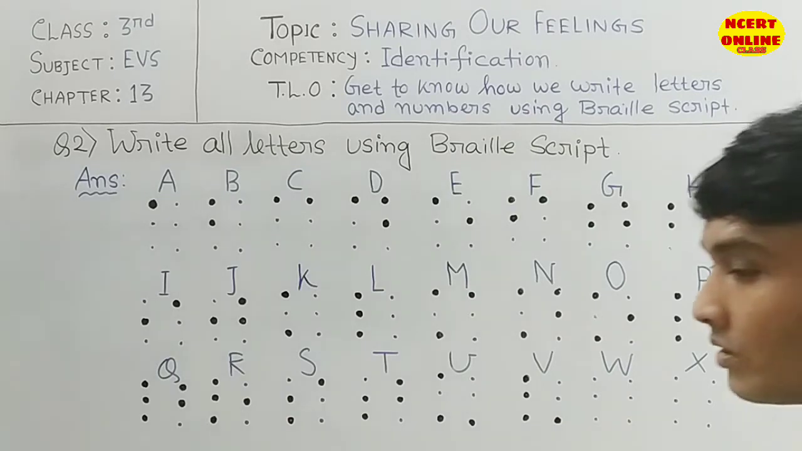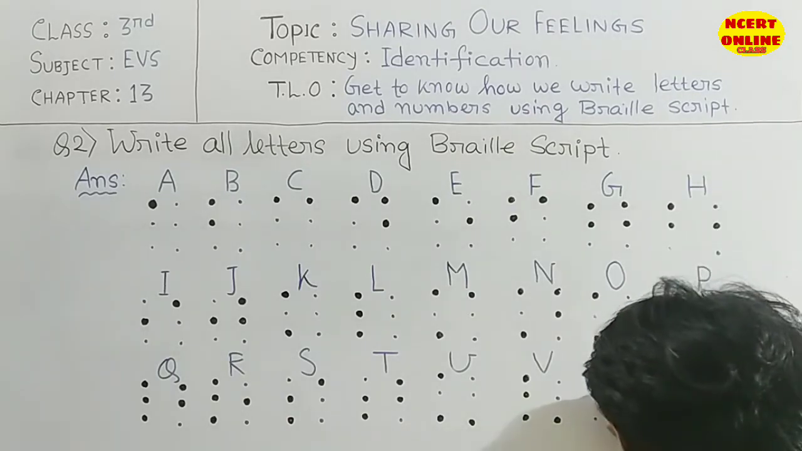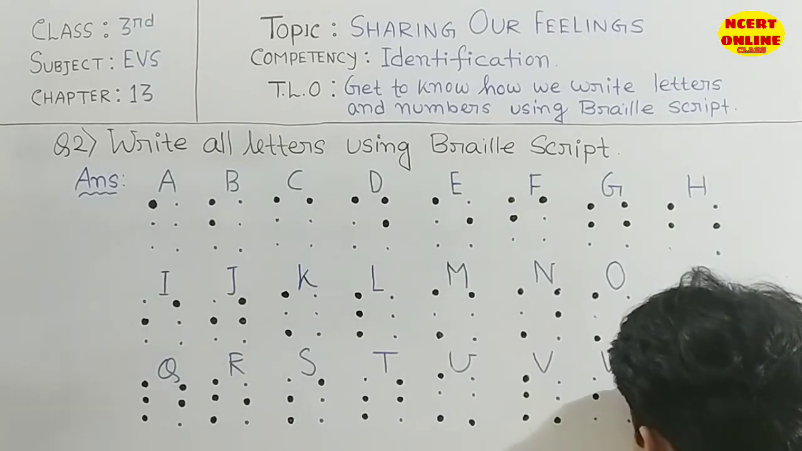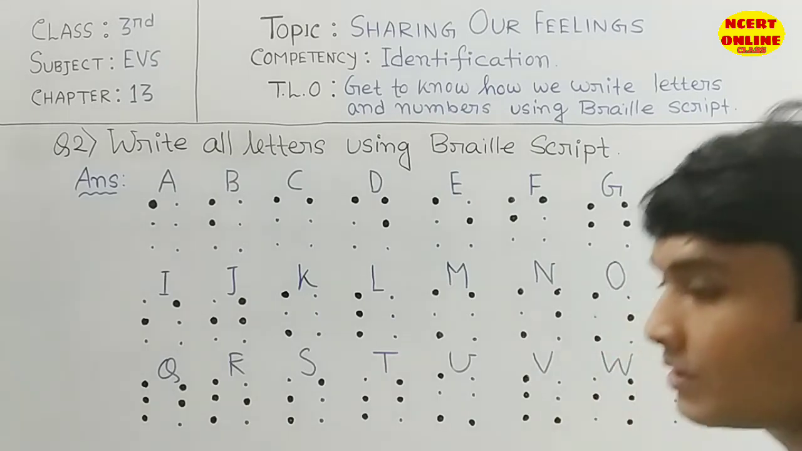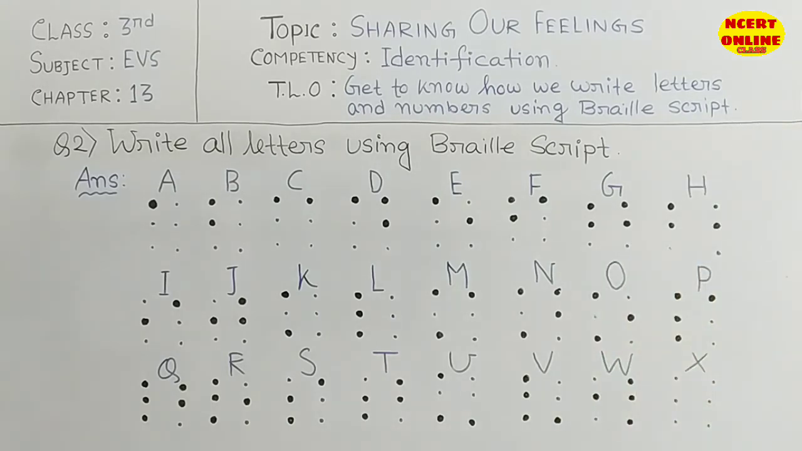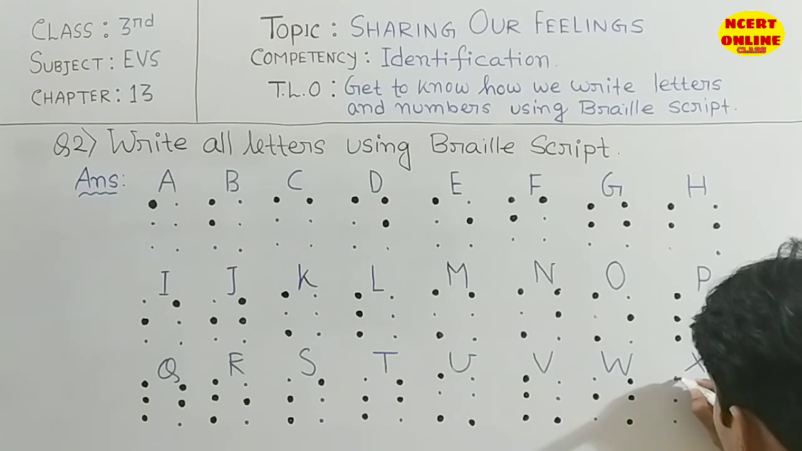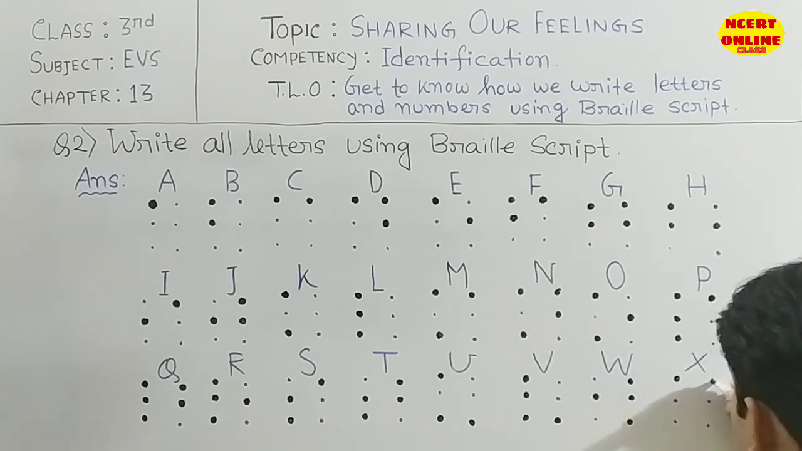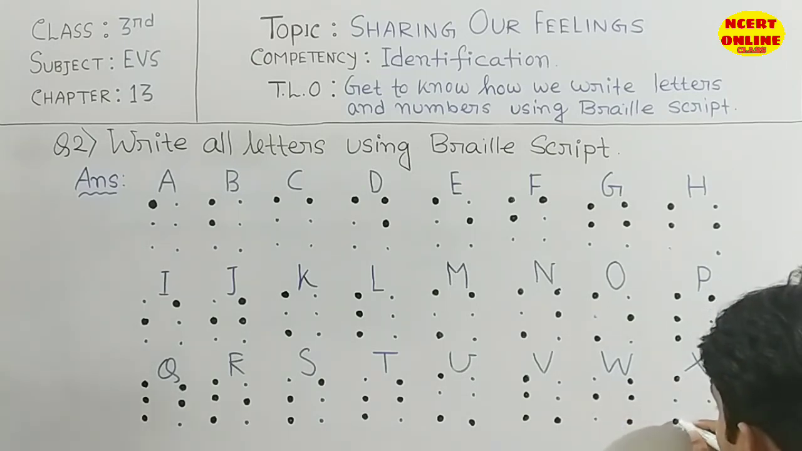Then W. W is very interesting. Left one dot and right three dots. Then we have another three letters. One is X and then Y and Z. X is the first one and the last one.